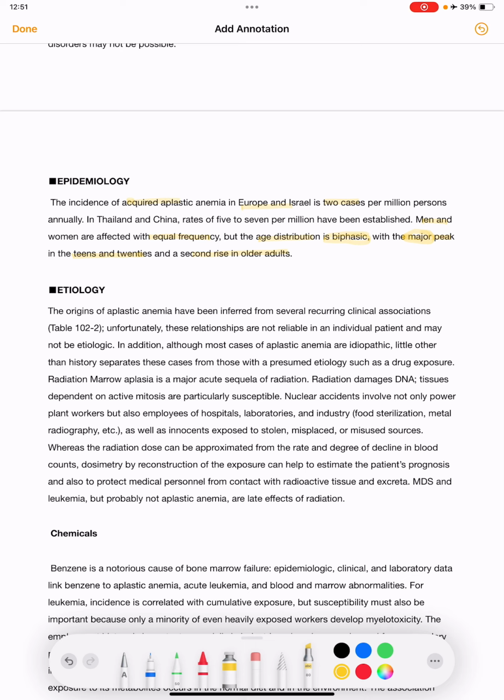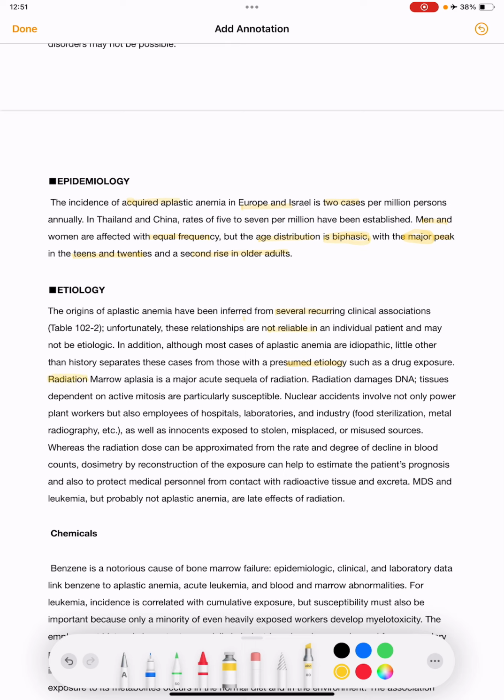Etiology. The origins of aplastic anemia have been inferred from several recurring clinical associations. These relationships are not reliable in an individual patient and may not be etiologic. In addition, although most cases of aplastic anemia are idiopathic, little other than history separates these cases from those with a presumed etiology such as drug exposure.